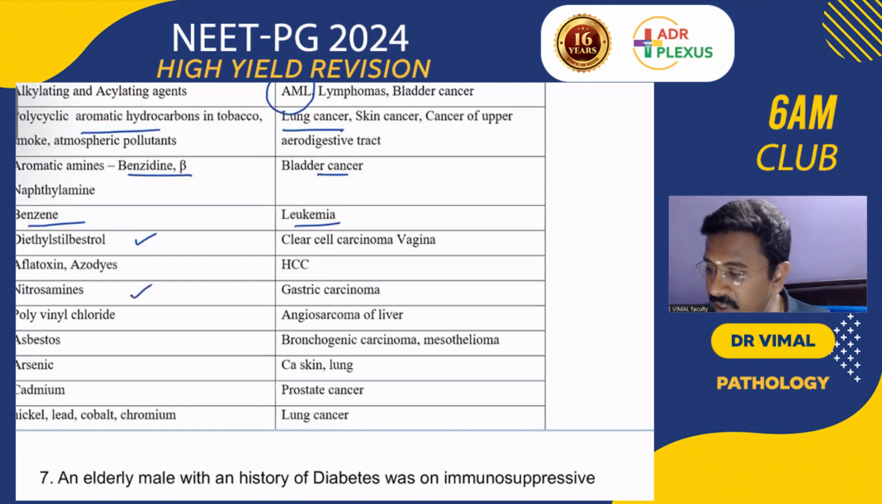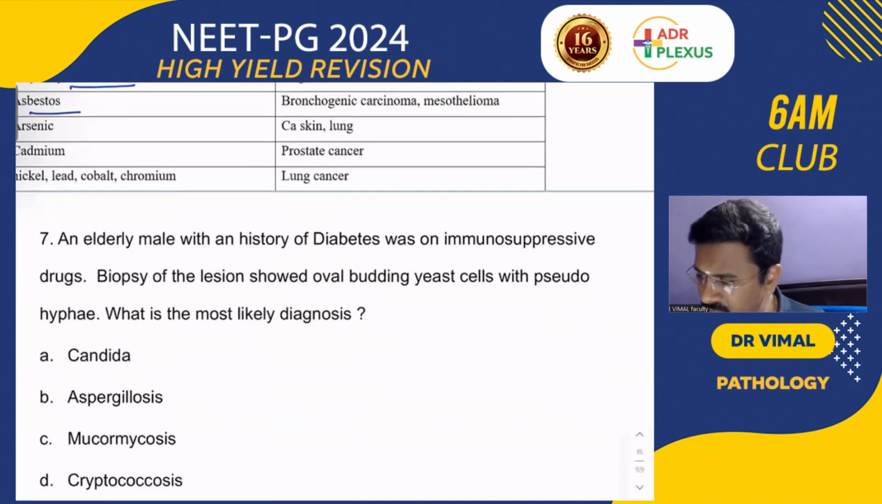Nitrosamines are a risk factor for gastric carcinoma, polyvinyl chloride for angiosarcoma, and asbestos: the most common cancer is bronchogenic carcinoma, and the most specific cancer is mesothelioma. Arsenic causes skin carcinoma, cadmium prostate cancer, and nickel, lead, cobalt and chromium cause lung cancers. Remember all these important points. Which is the most common cancer in radiation-exposed patients? It is leukemia. The second most common is papillary carcinoma of the thyroid.